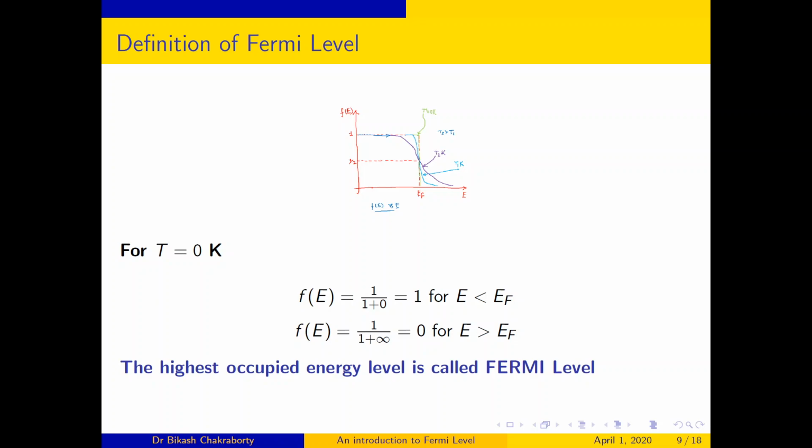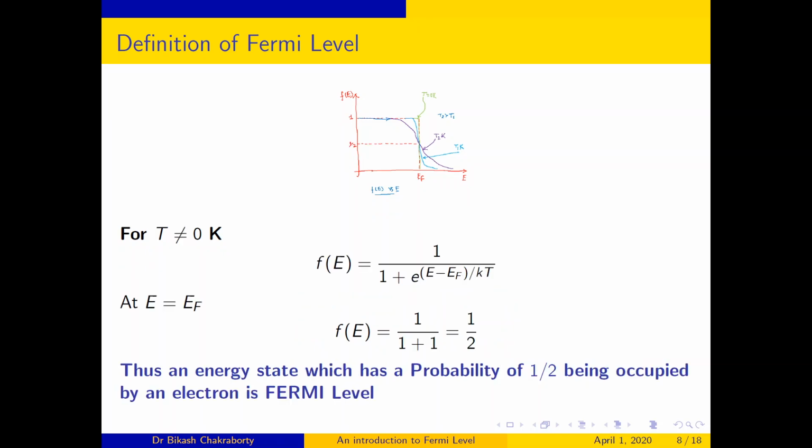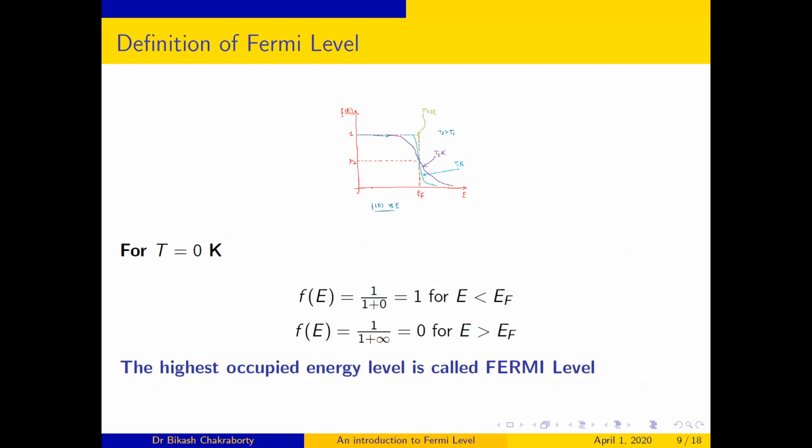And for E greater than EF, that is above the Fermi level, f of E is equal to 1 divided by 1 plus infinity. Why infinity? Since E is greater than EF, E minus EF is a positive quantity and T is equal to 0. So, e to the power infinity is equal to infinity. So, f of E becomes 0.